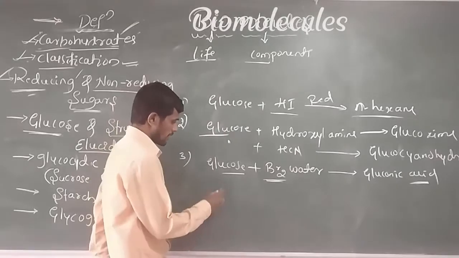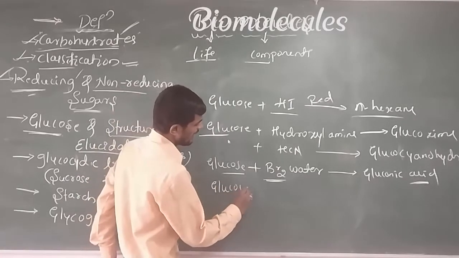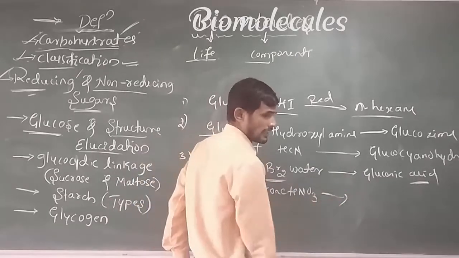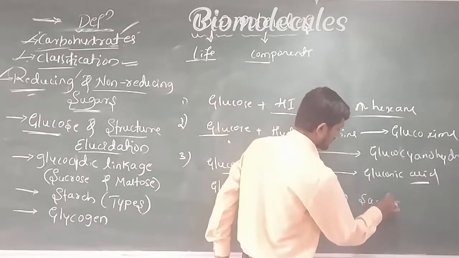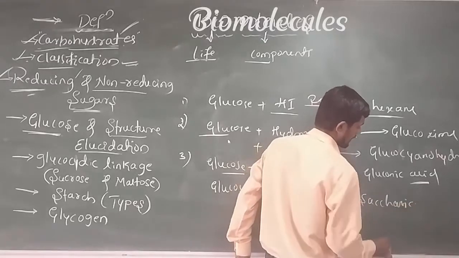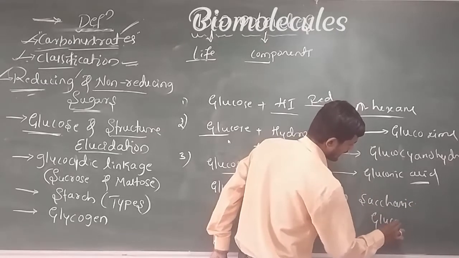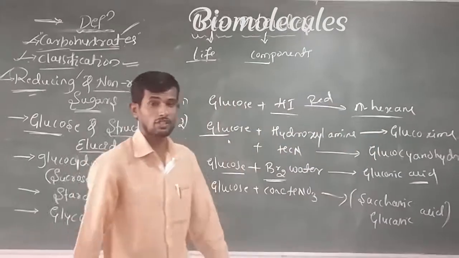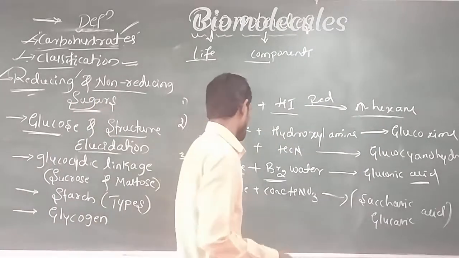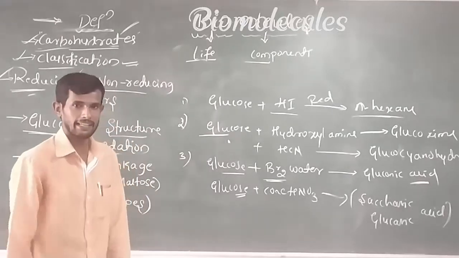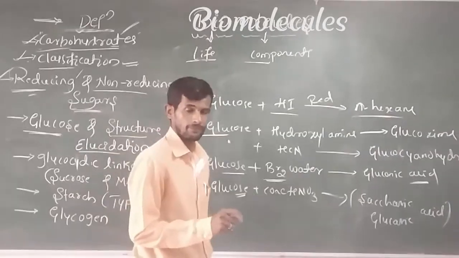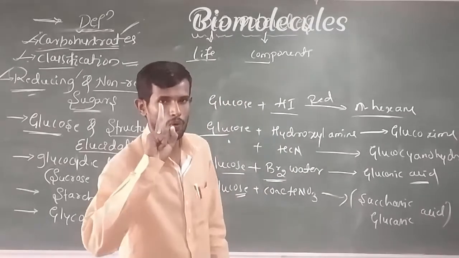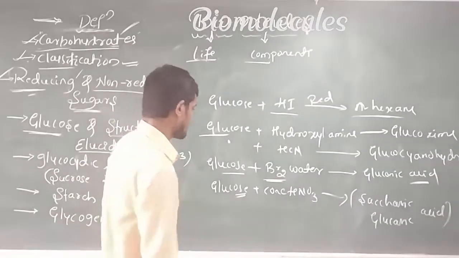Next, another one. When glucose reacts with concentrated HNO3, a strong oxidizing agent, it produces saccharic acid, also called glucaric acid. This reaction shows there is an aldehyde group, and it also shows there is one primary alcoholic group present in the glucose.